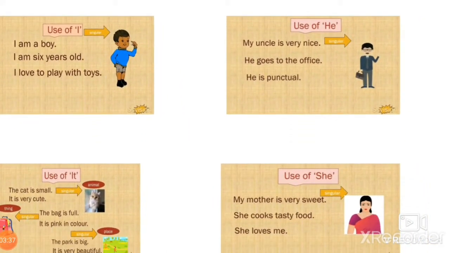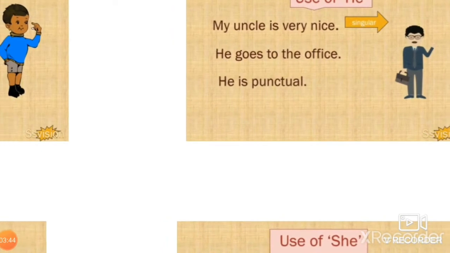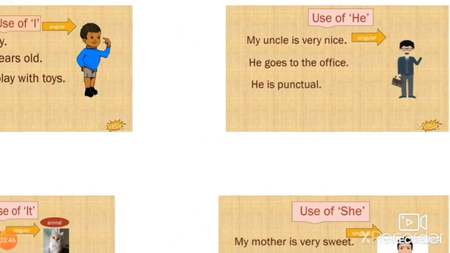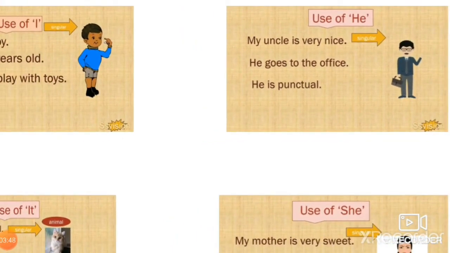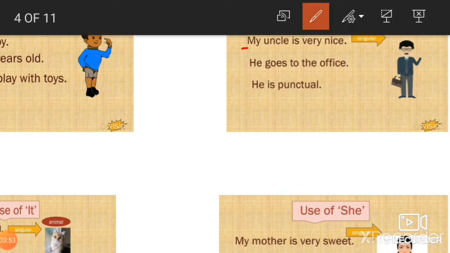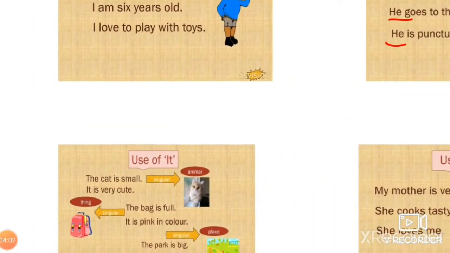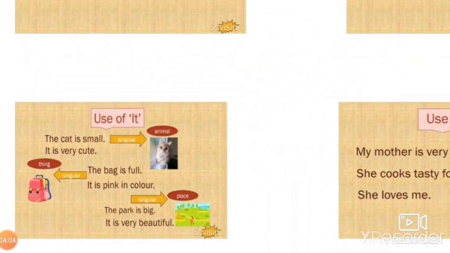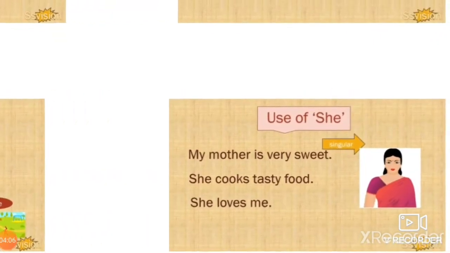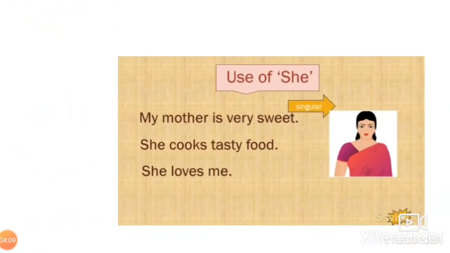He also, one. He we use for only one person. My uncle is very nice. He goes to the office. He is punctual. First you said my uncle, and then instead of my uncle we said he. Can you see this? Now it. Okay. No, first we will complete she. After he we will complete the she.